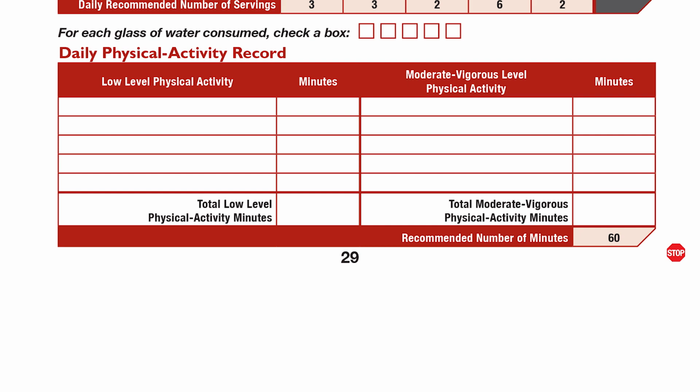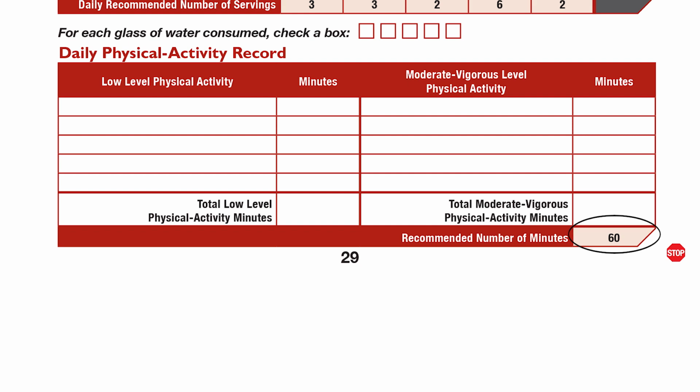physical activity requirement. Think about the physical activity you have done today. What was it? Remember, there are 2 types of physical activity. There is low-level physical activity, an activity that does not make your heart beat fast, like walking at a slow pace. And then there is moderate to vigorous physical activity, an activity that makes your heart beat faster, such as walking at a fast pace, biking, running, swimming, or jumping rope. All physical activity is good, but remember, you should get 60 minutes of moderate to vigorous activity each day.